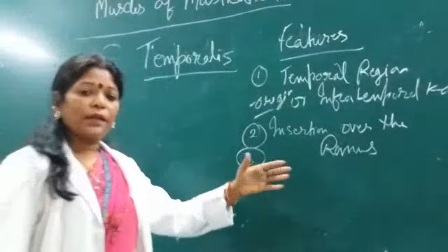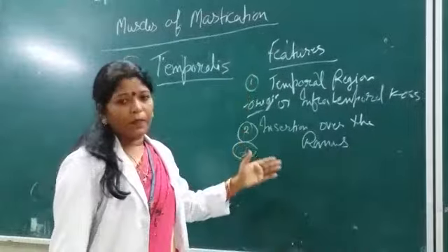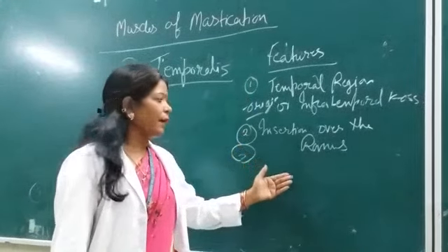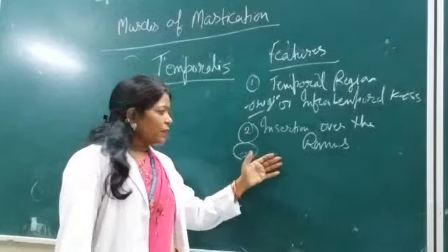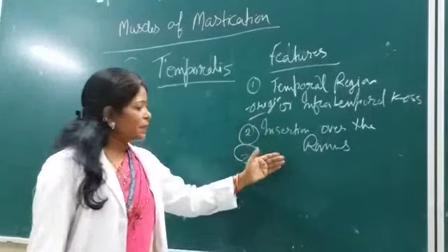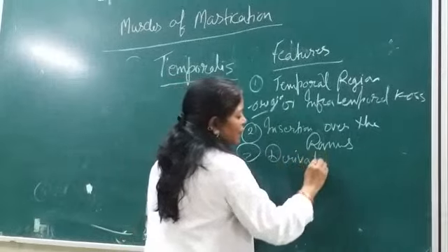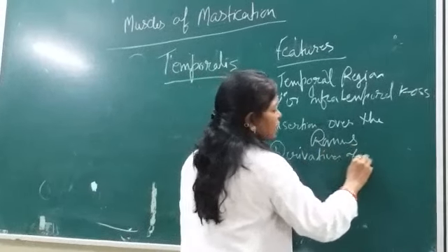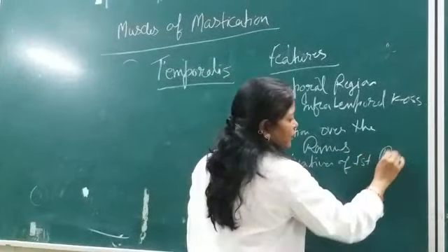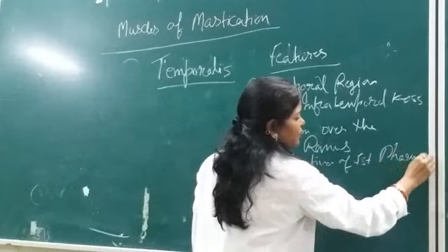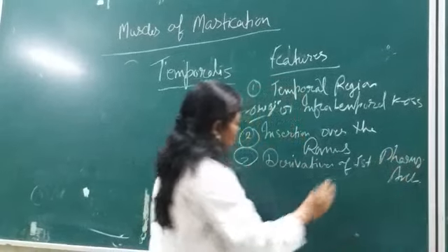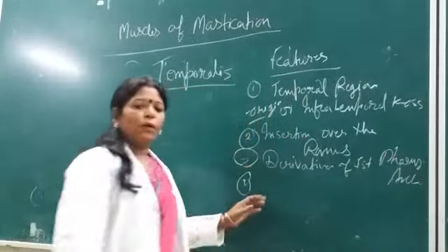Now the origin from where these muscles of mastication have been derived. Developmentally, all the muscles of mastication are the derivatives of the first pharyngeal arch. Okay. Now, what else?